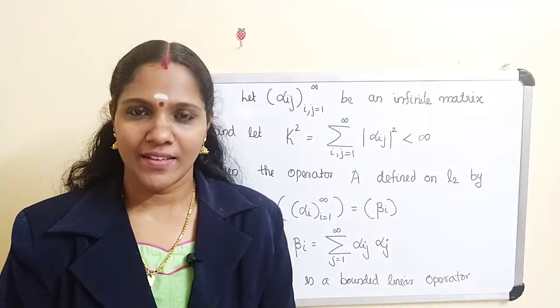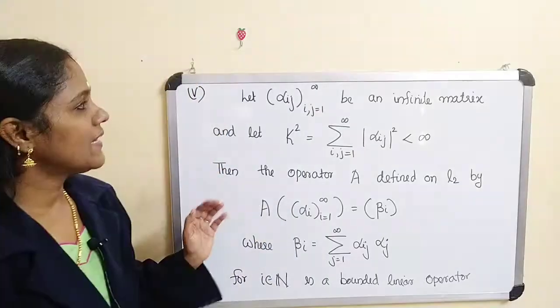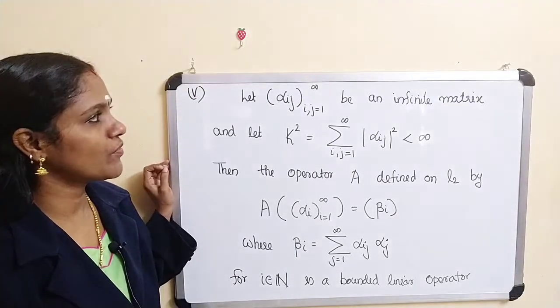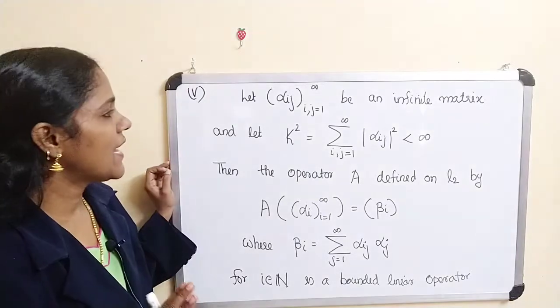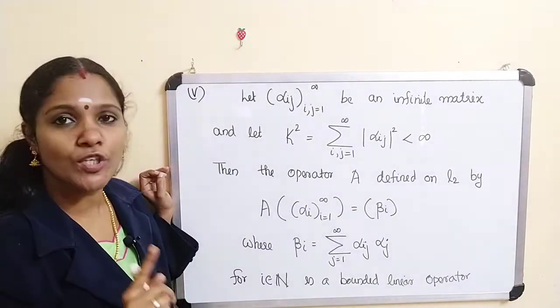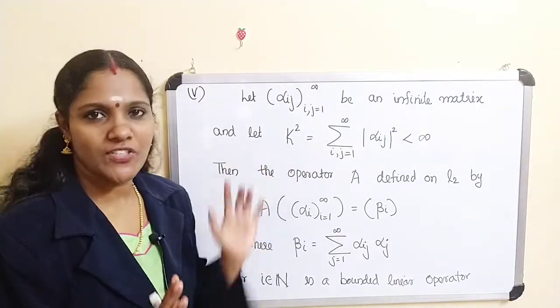Now the next example is again on L2. Let alpha ij, with i, j from 1 to infinity, be an infinite matrix, and let k square equal to the sum over i, j equal to 1 to infinity of mod alpha ij whole square, which is less than infinity. We have this condition.